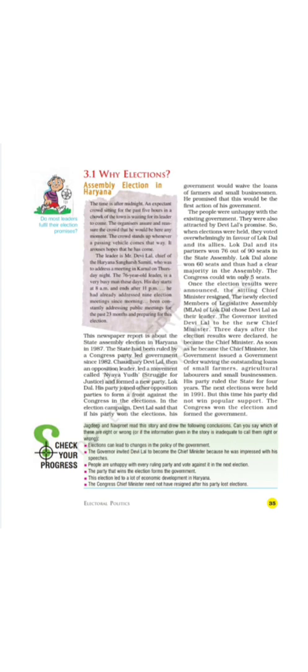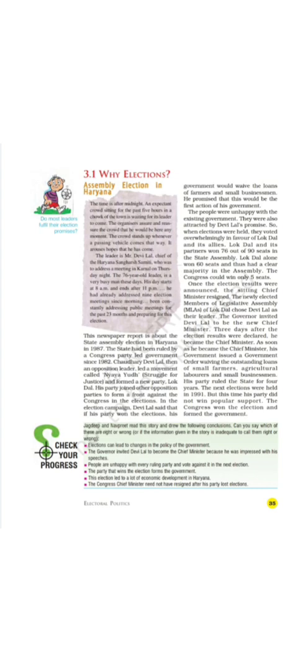At that time in Haryana, an assembly election was held in 1987. Haryana state had been ruled by a Congress party led government since 1982. Devilal was an opposition leader.